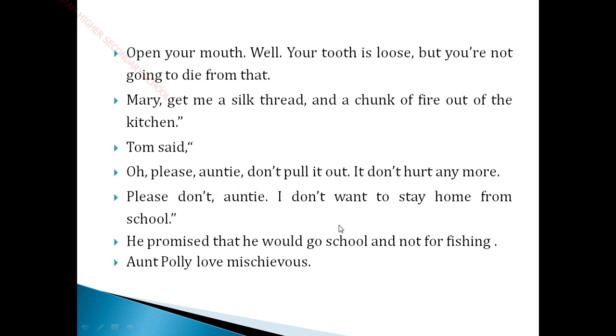Now that also was relieved by Aunt Polly. Now he is giving a promise to Aunt Polly that he will definitely go to school. I never want to go for fishing. Old Aunt Polly also loved mischievous Tom, though he tries to break her heart often. She pulled his tooth in a crude way and relieved his tooth pain. Even though Tom does a lot of mischief, Aunt Polly loved him very well.